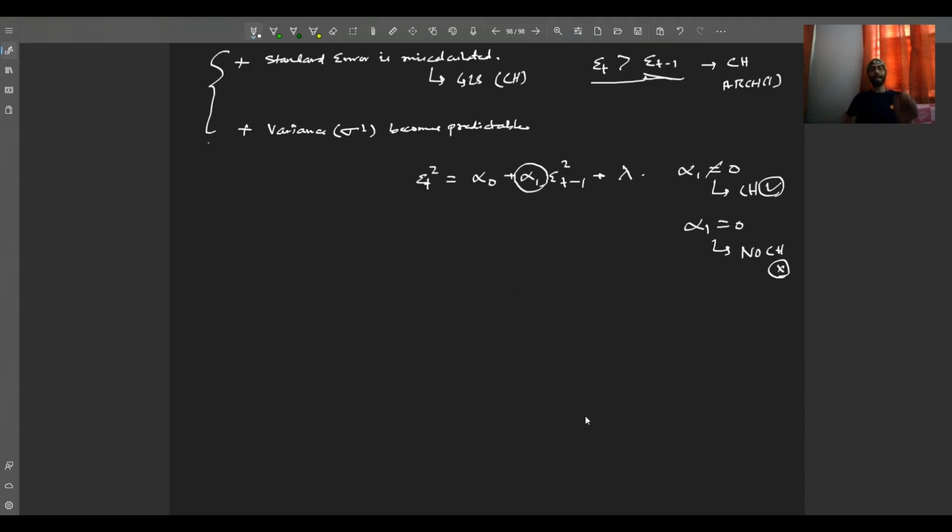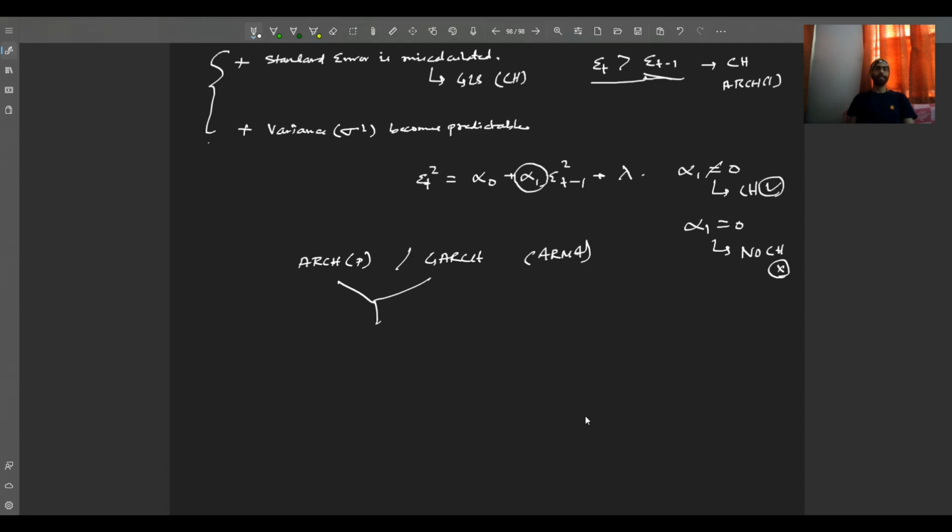Now there are certain generalized versions of ARCH models. For example, the ARCH(p) model and the GARCH model, or generalized autoregressive conditional heteroskedasticity model. These two models have the similar kind of problems that an ARMA model has. What are those problems, friends?